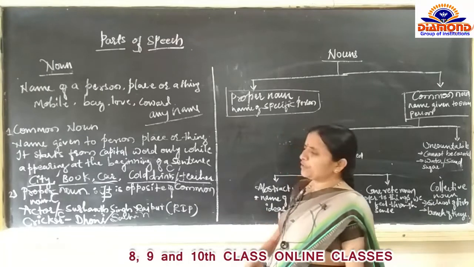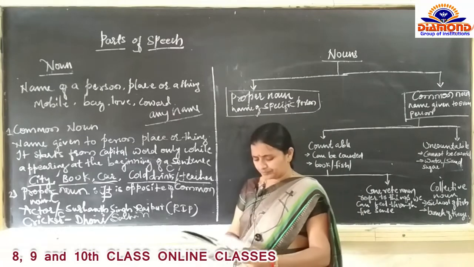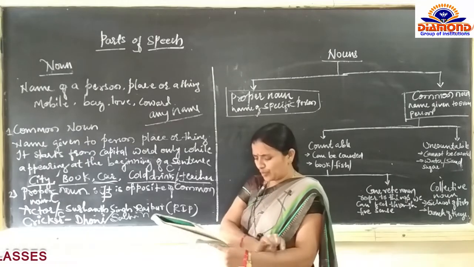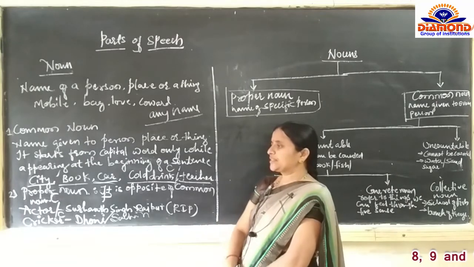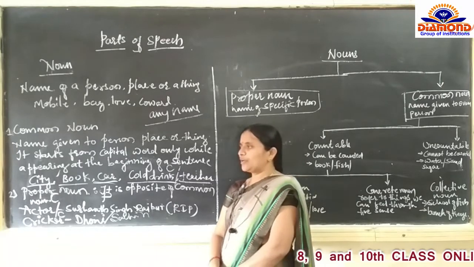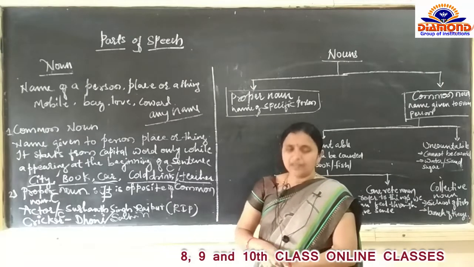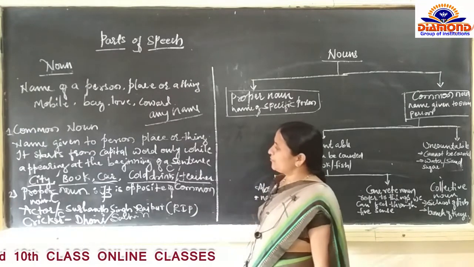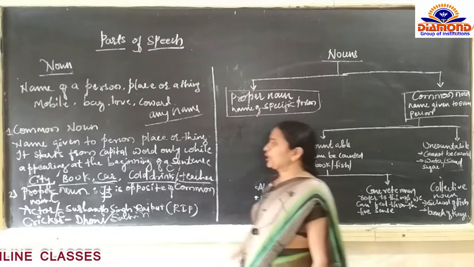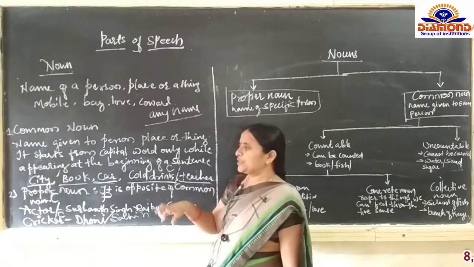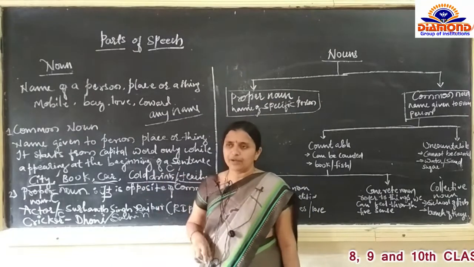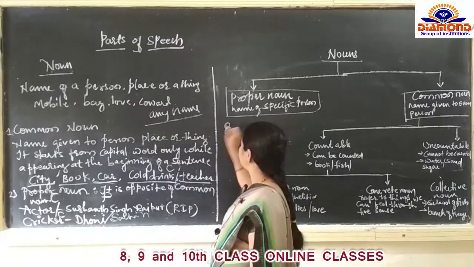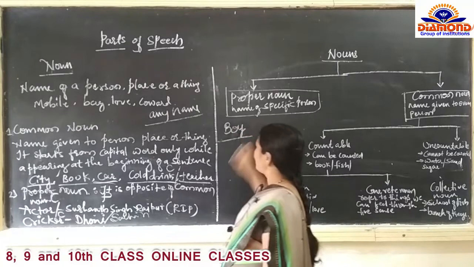So what is the difference between common noun and proper noun? A common noun is completely different from a proper noun. How? The common noun is the name which we call commonly, but the specific one, for example, let us take the example of boy.